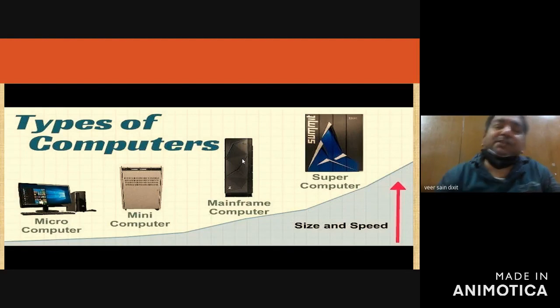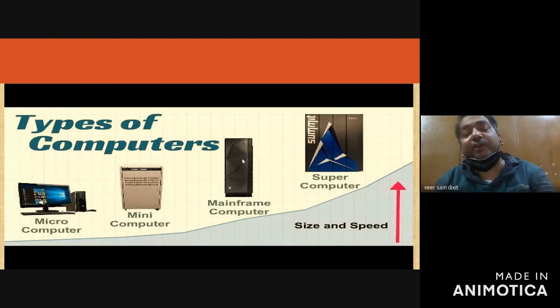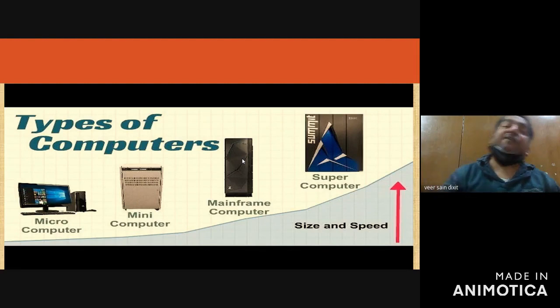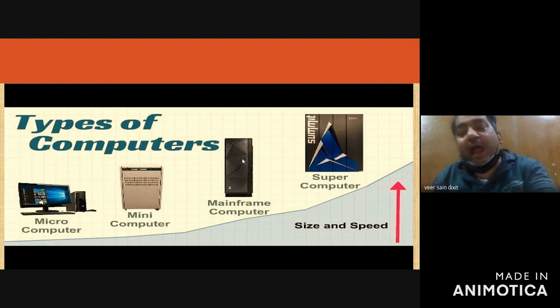Okay, mini computers क्या है? Mini computer, suppose you are working in a multi-user environment where 200 computers are connected with a server. So those computers which are connected to the server, they are known as workstation, and the main server from which the other computers are connected, that is known as server. So always the configuration of workstation and server will be higher, and even the configuration of server will be much more than the workstation. Then high density computing machine, that is known as mainframe computer.